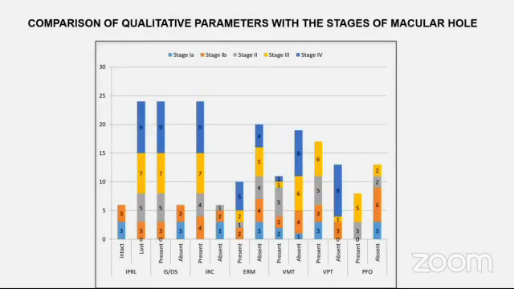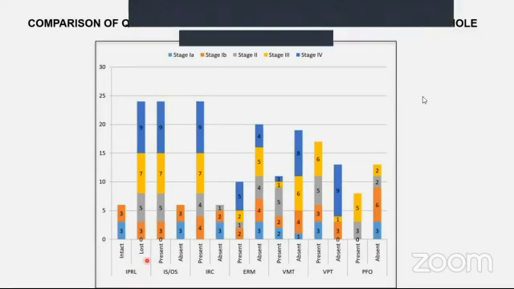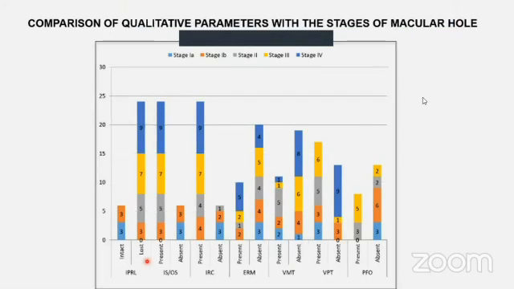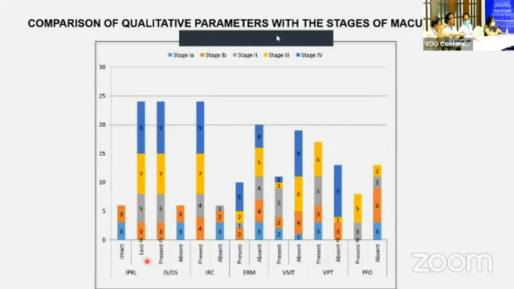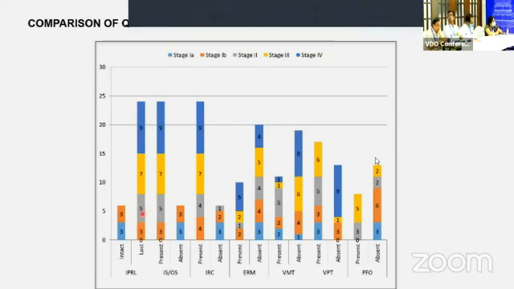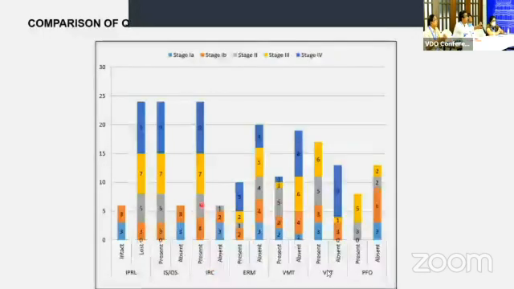Comparison of qualitative parameters with the stage of macular hole shows patients with loss of integrity of the photoreceptor layer, inner segment outer segment junction defect, and intraretinal cyst increase with the increasing stage of the macular hole.